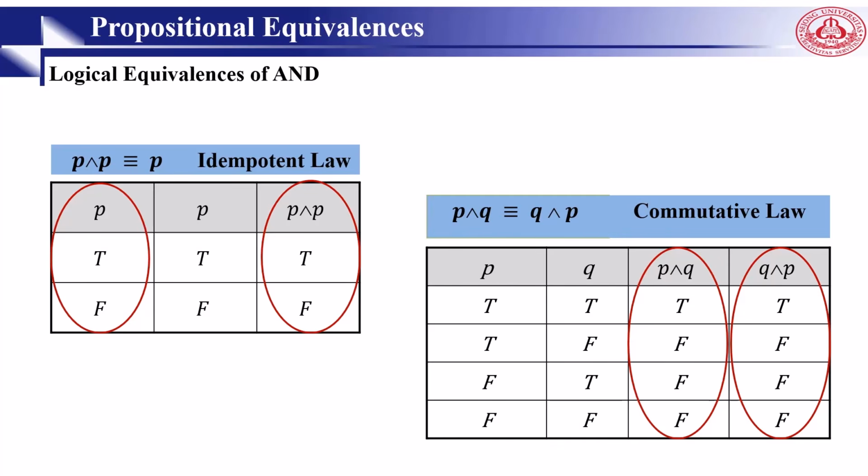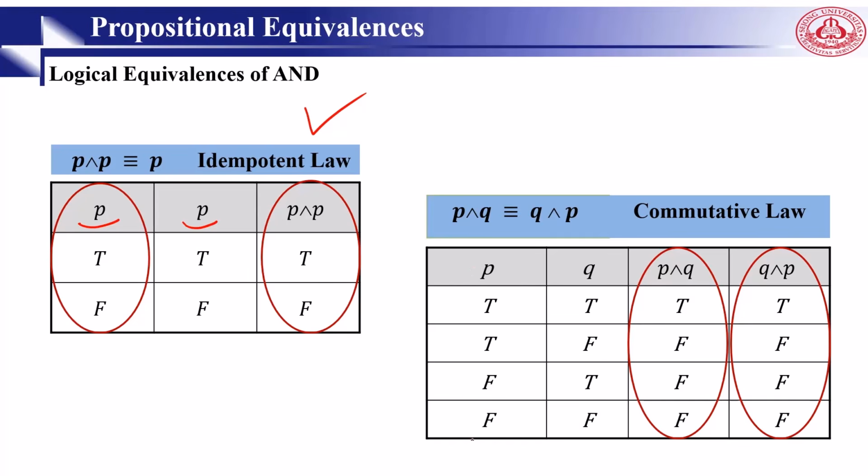Here is the logical equivalence of AND. For the idempotent law, we say that p and p is always equal to p, right? So we write the variable p, same value: T and T, F and F. The commutative law says p and q equals q and p. It doesn't matter if we change the position of the variables in AND.